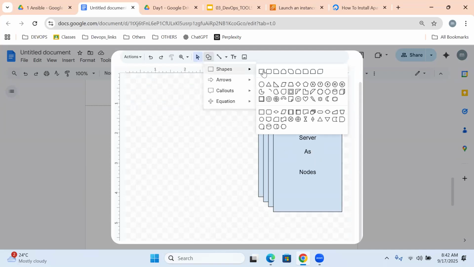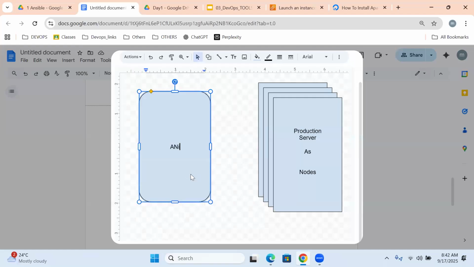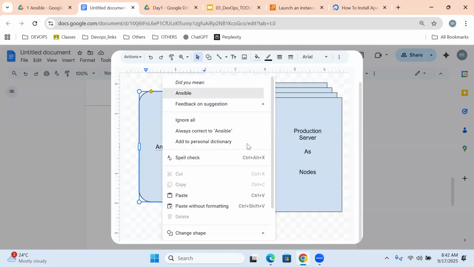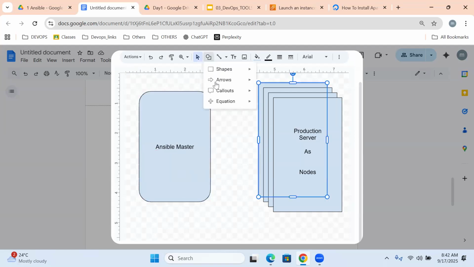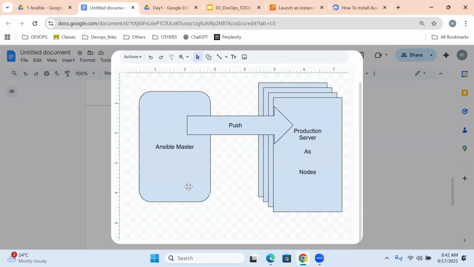On top of this, if you want to automate, we configure configuration management as the Ansible master. Then we establish communication from master to nodes by using the push model, and we write playbooks using YAML for whatever you want to implement on the production environment.